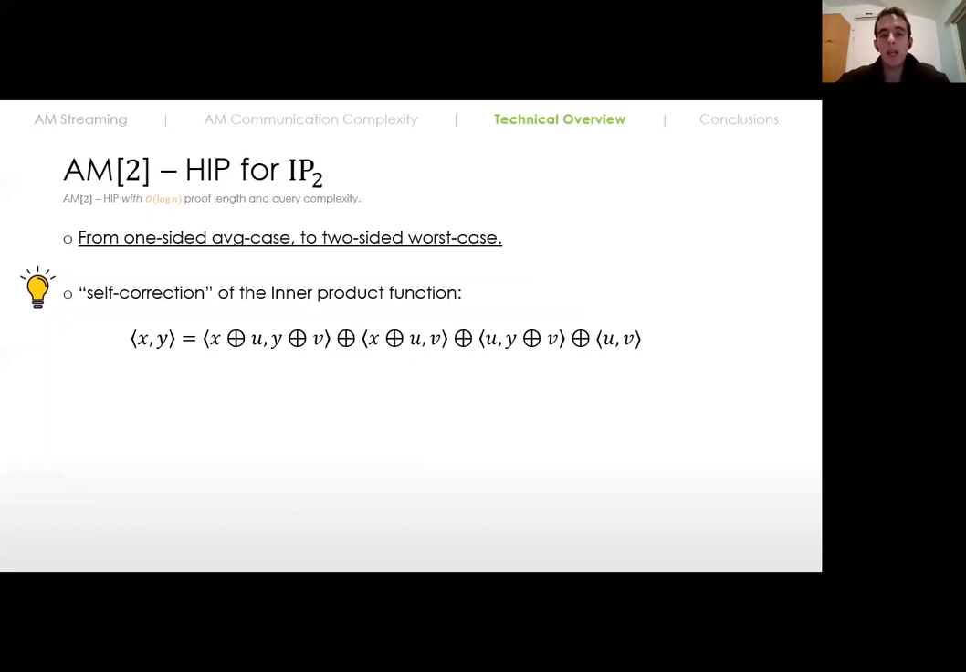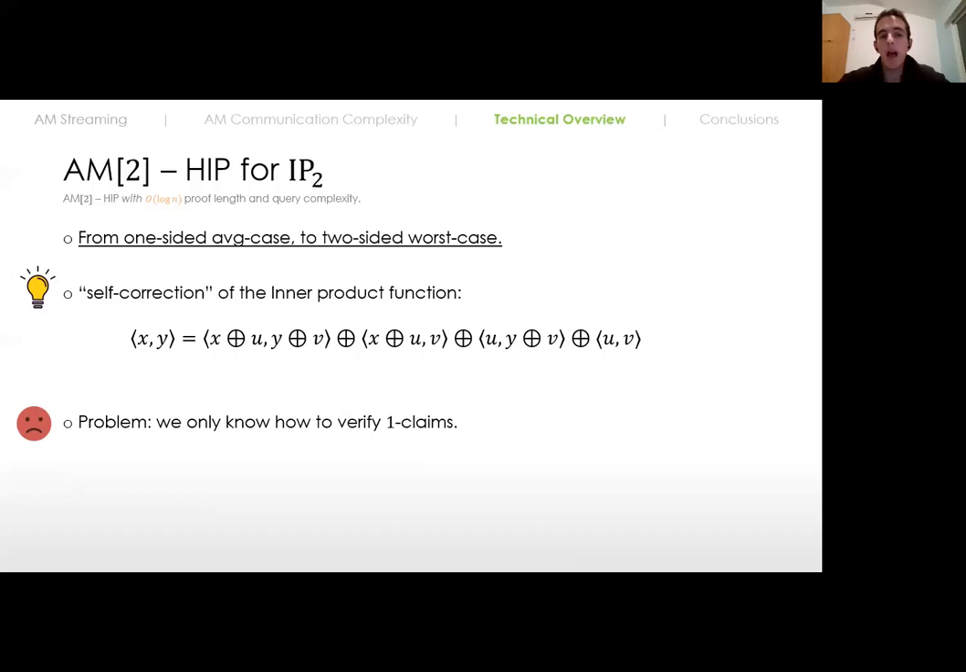So instead of asking the prover what the value of the original inner product is, we can ask the prover for the values in the right-hand side of this identity. We can verify them with high probability in our average case protocol. And then we take the XOR of the results and get the result of the original inner product. So it seems promising, but the problem is that it still doesn't work.